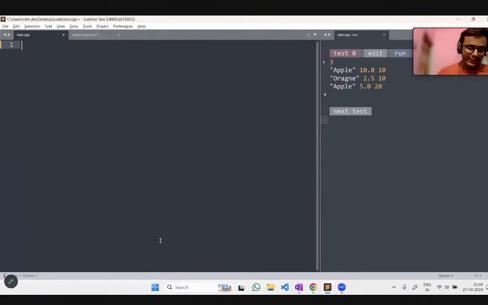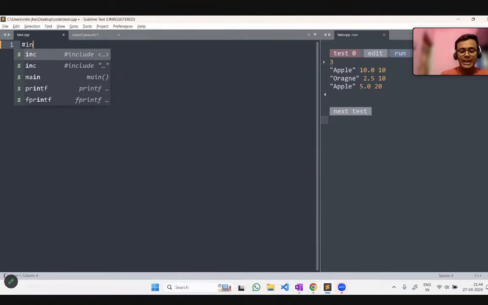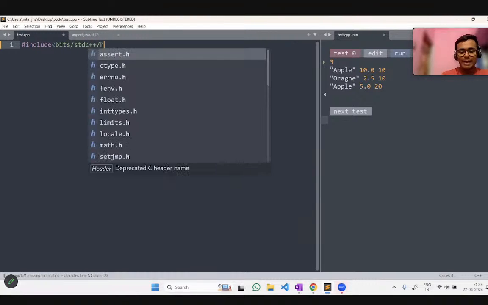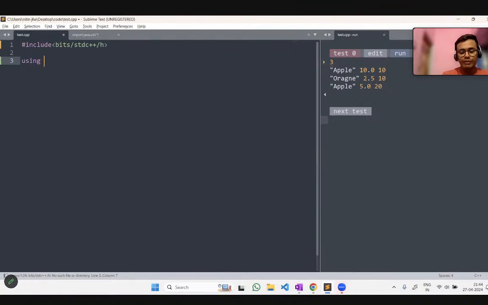Now the problem arises, let's say the size has not been given, that is, how many inputs you have to take, then how will you do it? Please try to understand this. For that, there is a very simple thing. Please try to understand bits/stdc++ whenever this kind of thing happens. When I am giving the CodeVita exam, this kind of thing happens with me also. In the CodeVita exam, they also do not provide the size of the elements that we have to take in an array as input.